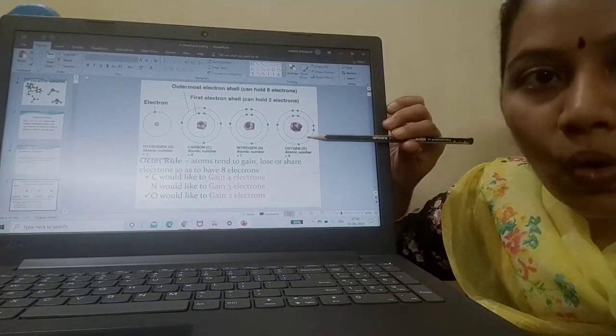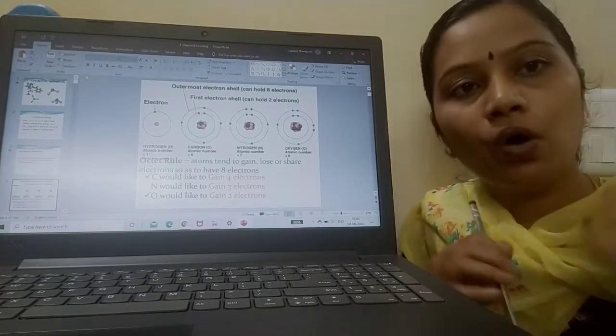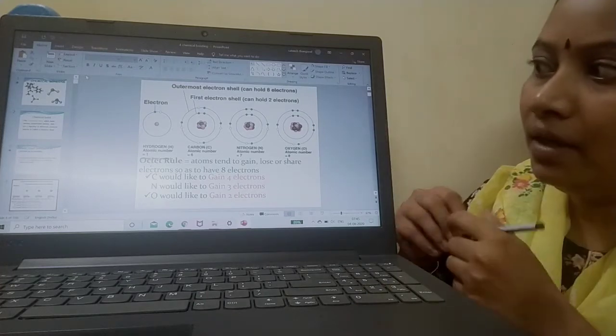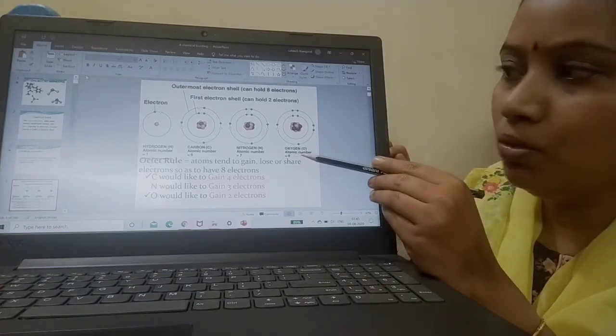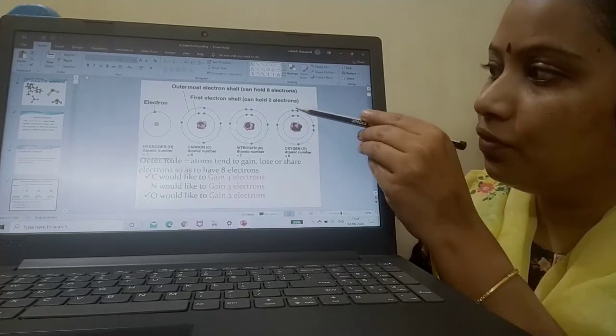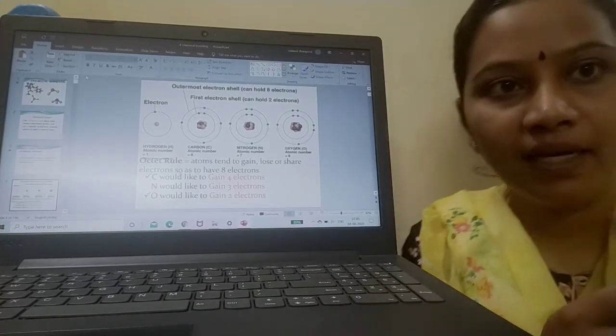And the last is the oxygen atom. What is oxygen's atomic number? It is 8. So how will we fill that 8? 2 electrons will be filled in the inner shell, and 8 minus 2 is 6. So 6 is filled in the outermost shell. 1, 2, 3, 4, 5 and 6. Okay. So this is how we will be filling the electrons.